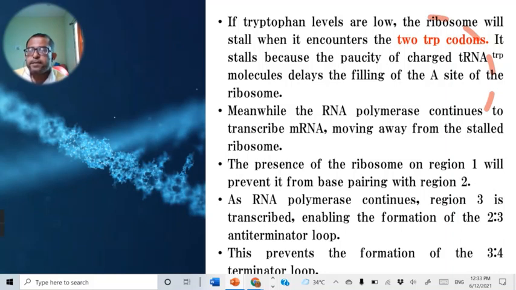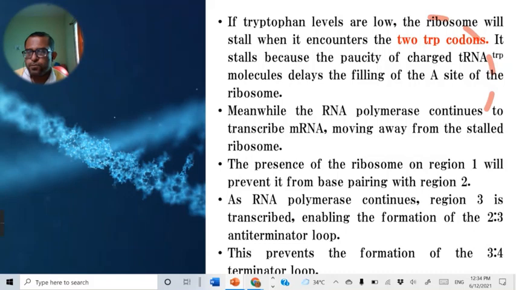Tryptophan-carrying tRNAs are not there to fill the A site in the elongation phase. Only when the tryptophan becomes available does the translation continue, and the translation slows here. While it slows there, the RNA polymerase transcribes the leader sequence. The presence of the ribosome on region 1 prevents the pairing of region 1 to 2.